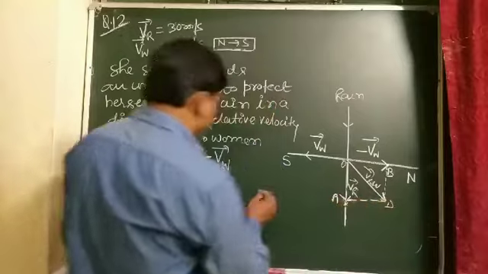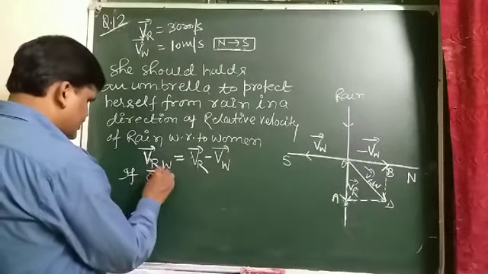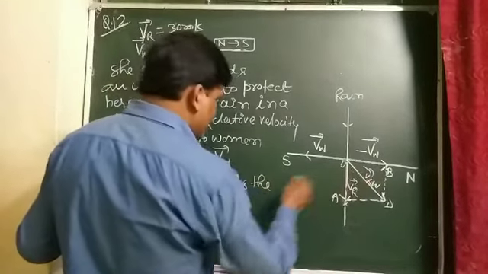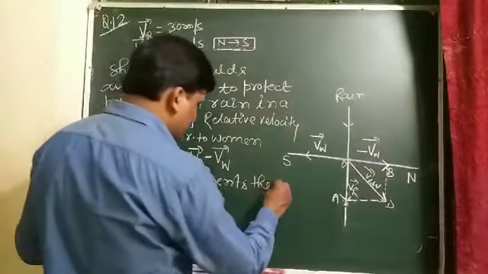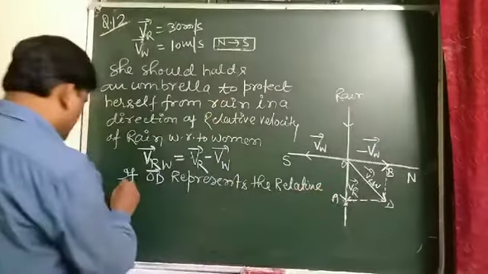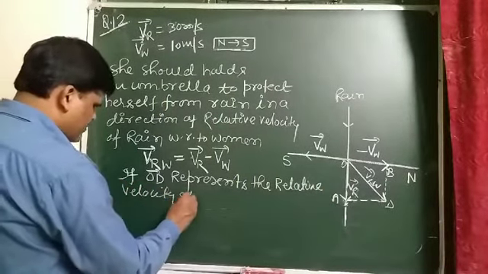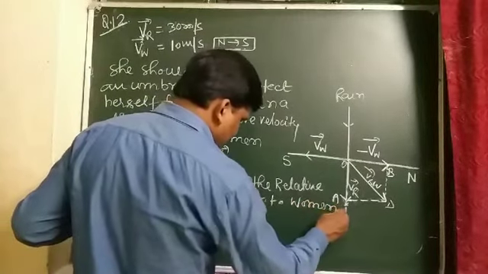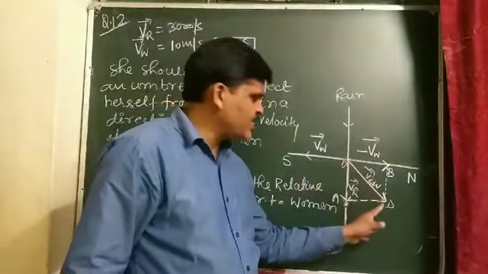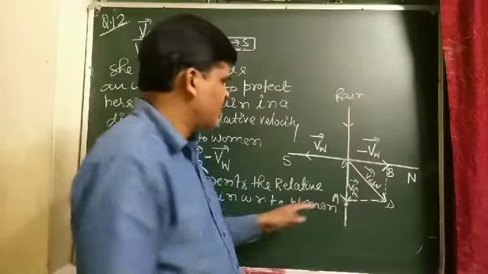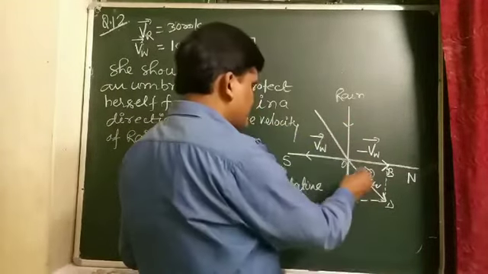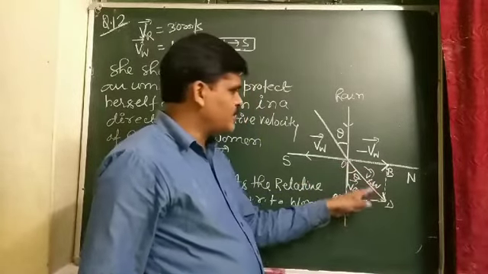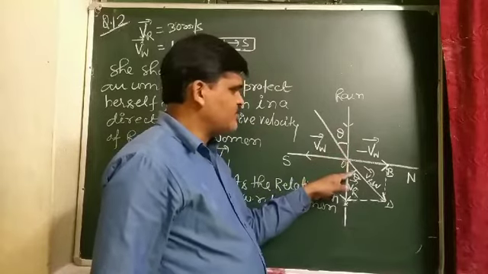And student, if OD represents the relative velocity of rain with respect to the woman, and if this resultant velocity of rain with respect to the woman makes an angle theta with the vertical, then this angle must be equal to theta.